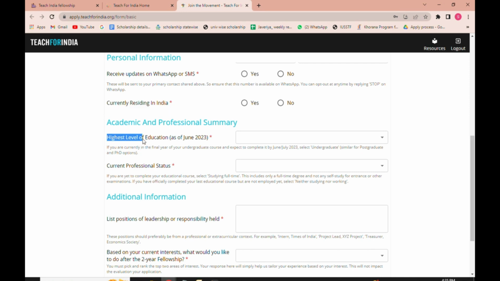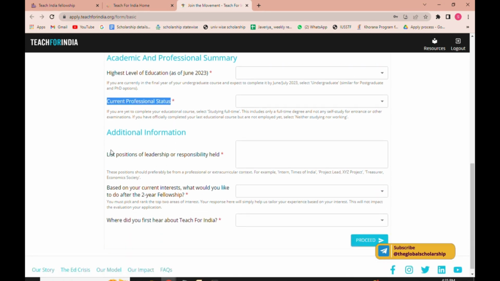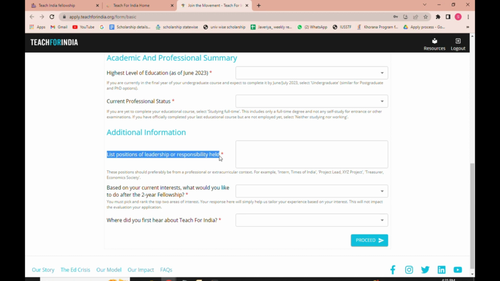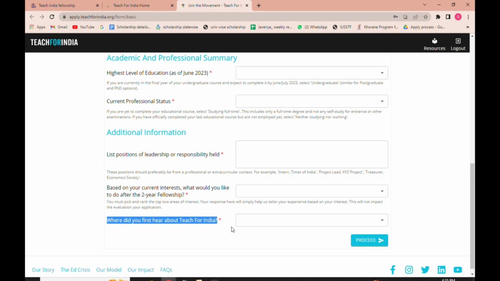Then enter your academic and professional summary, highest level of education, current professional status, your undergraduate college name. Do you have prior full-time professional work experience? Select yes or no accordingly. Then additional information, list positions of leadership or responsibility held. These positions should preferably be from a professional or extracurricular context. Based on your current interests, what would you like to do after the 2-year fellowship? You must pick and rank the top 2 areas of your interest. Then where did you first hear about Teach for India Fellowship? Then click on proceed button.